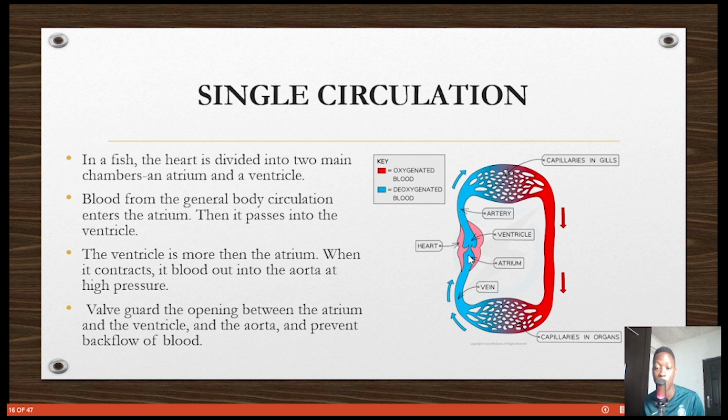So the atrium pushes it out, the valve closes, and blood moves from the ventricle to the capillaries in the gills. The reason why single circulation works for fish is that they get their oxygen from the gills. Then blood moves around the body.